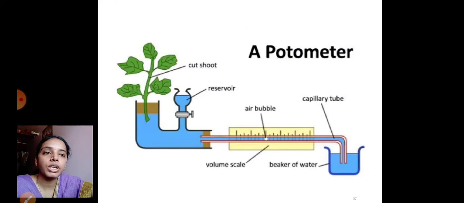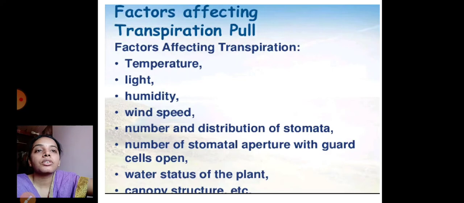So this is an instrument which is called potometer, helpful to measure the rate of transpiration pull. The amount of transpiration that occurs is completely related to the amount of water that has been absorbed. So the factors affecting the transpiration pull involve temperature, light, humidity, wind speed, number and distribution of stomata, number of stomatal apertures with the guard cells open, water status of the plant, and even canopy structure.